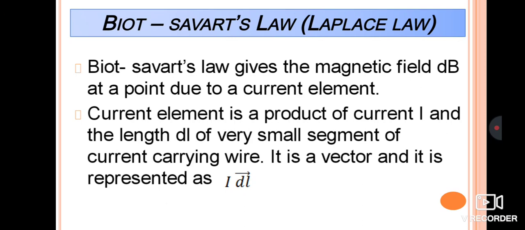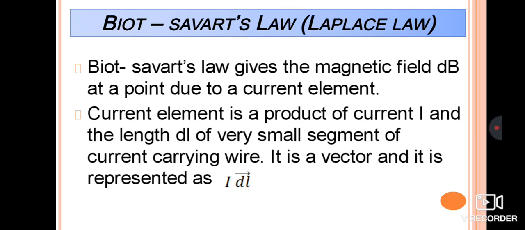So why have we used dB here? dB means a very small amount of magnetic field, because the Biot-Savart law says that the magnetic field at a point which is far away from the object automatically goes on decreasing.